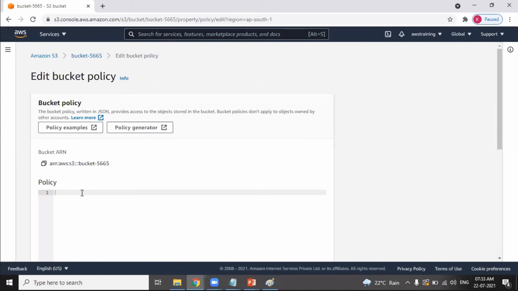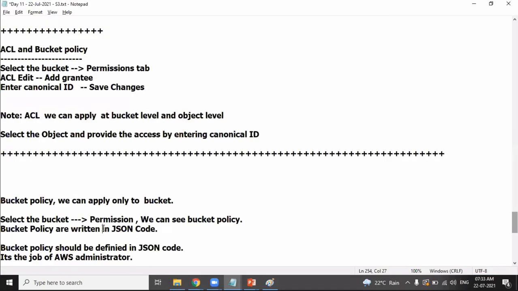You can write a bucket policy. How do we write a bucket policy? By using a JSON script. You have to write a bucket policy using the JSON script. Okay, so the bucket policy will be written in JSON.